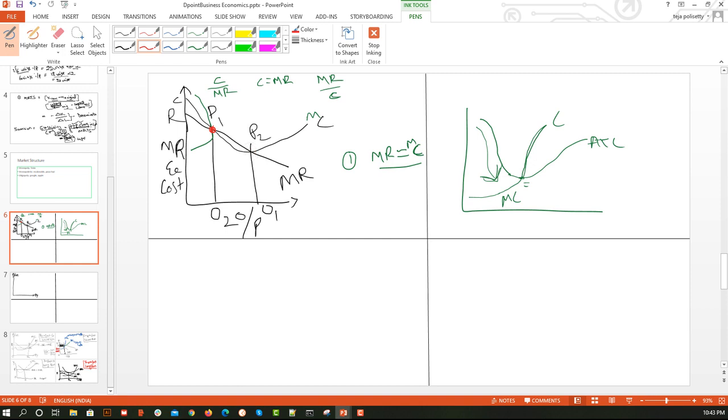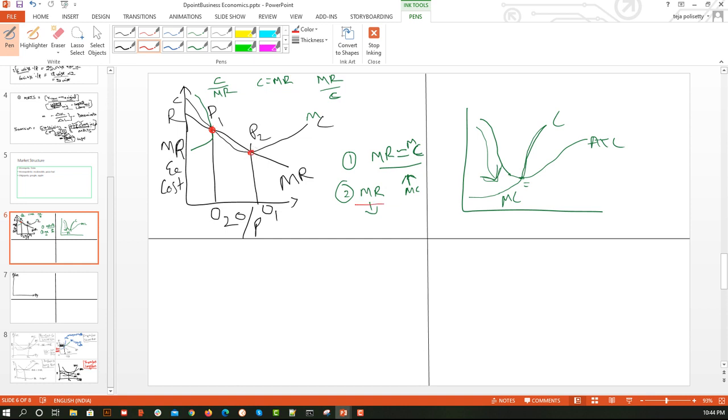Now what is the second condition? The second condition is that after the point of intersection, MR should be decreasing and MC should be increasing. So I can say MR should be less than MC after the intersection. Why? What is the interpretation behind this? First identify the point, then we can see the interpretation.